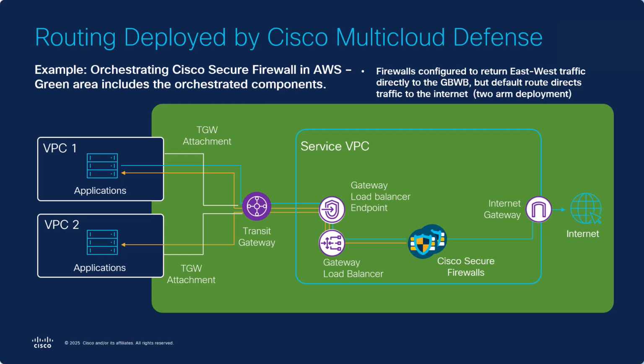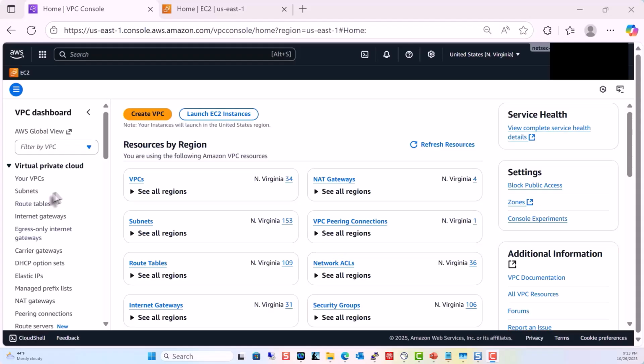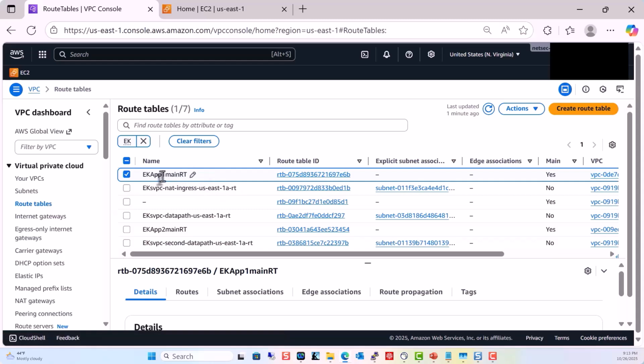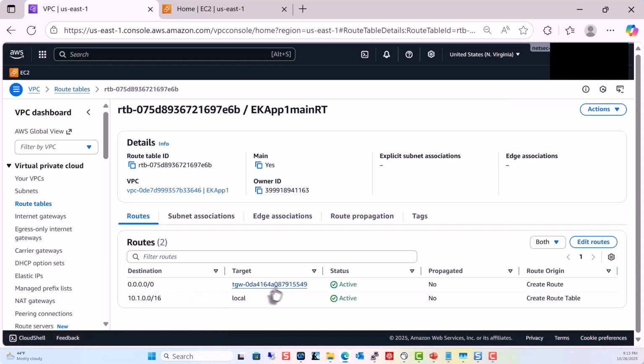Traffic destined for the internet will be sent through an internet gateway, thus giving you a unified egress, whereas east-west traffic will be forwarded immediately back to the gateway load balancer to the transit gateway, where it will be forwarded to the target VPC. We'll focus primarily on this east-west traffic and again, follow the packet. Let's start with the route table in the first application VPC. You can see the default route is to the transit gateway.